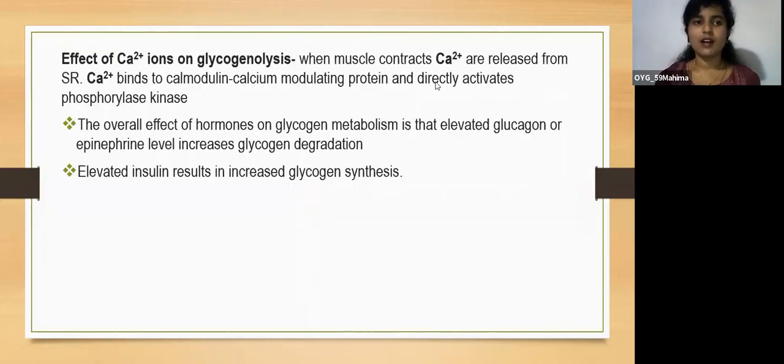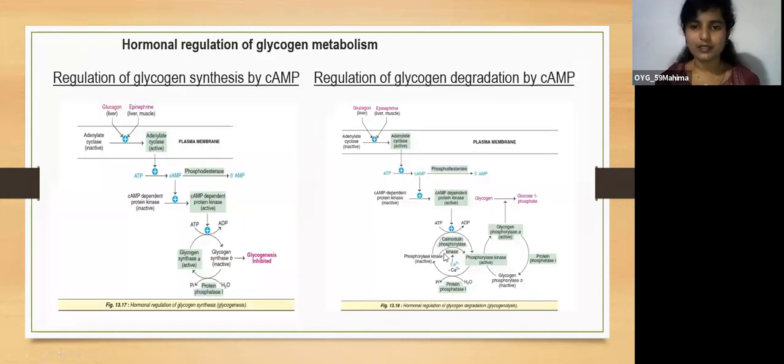So next is the effect of calcium ions on glycogenolysis. When muscle contracts, calcium is released from the sarcoplasmic reticulum. This calcium binds to calmodulin, the calcium modulating protein, and directly activates the phosphorylase kinase. In this diagram, you can see calmodulin. Even in the absence of phosphorylation, calmodulin can convert the phosphorylase kinase, which is inactive, to the active form.